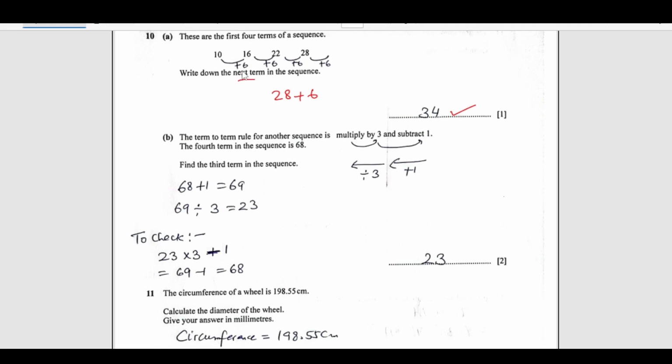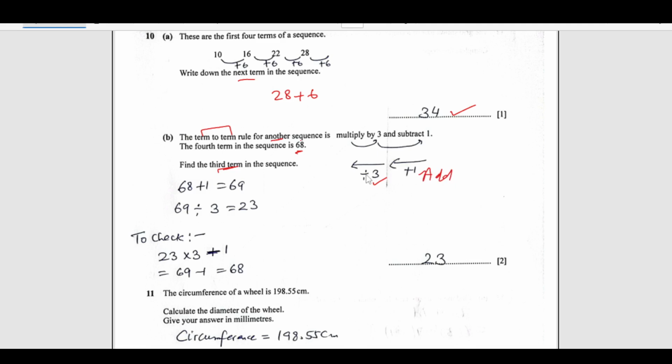B part, the term to term rule. The term to term rule for another sequence, not this one, is multiply by 3 and subtract 1. The fourth term of the sequence is 68. Find the third term. As we are moving left, we have the fourth term and we are looking for the third term. So, we have to go in reverse from here. This was multiply by 3, now it is divide by 3. Then it was subtract 1, now it is add 1, right.